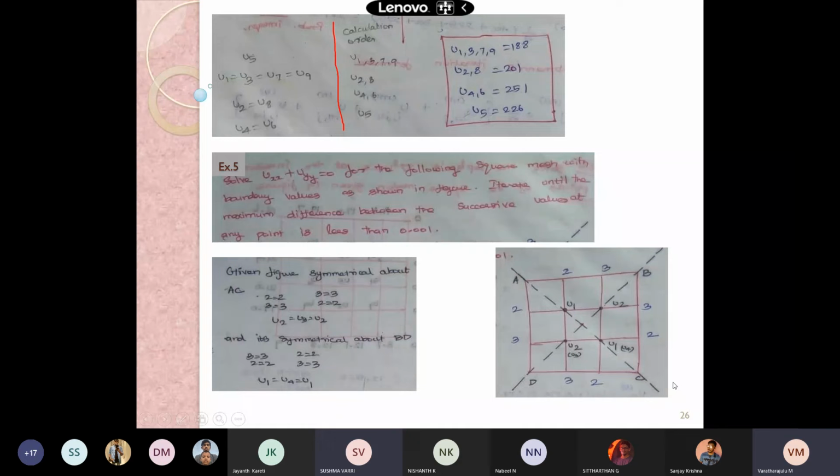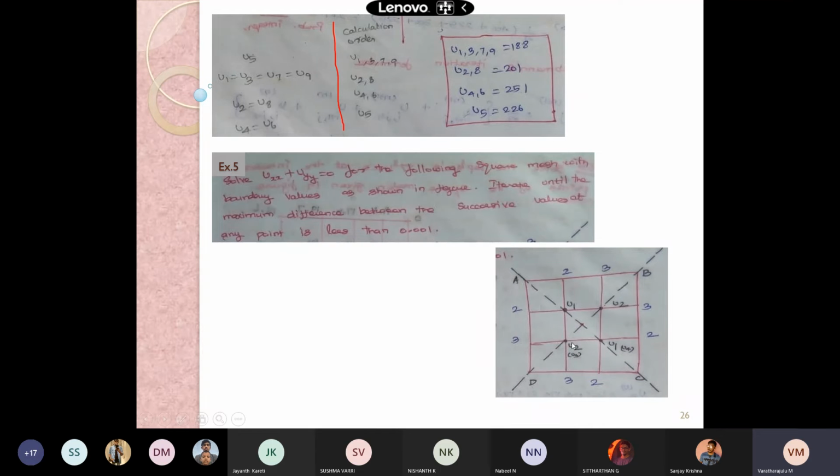But concerning AC, we have 2 and 2, 3 and 3, 3 and 3, 2 and 2, so it is symmetric about AC, and it is also symmetric about BD. We will divide first about AC. Since it is symmetric about AC, U2 and U3 are the same. And concerning the symmetry about BD, U1 is equal to U4. So it is enough to calculate with U1 and U2.